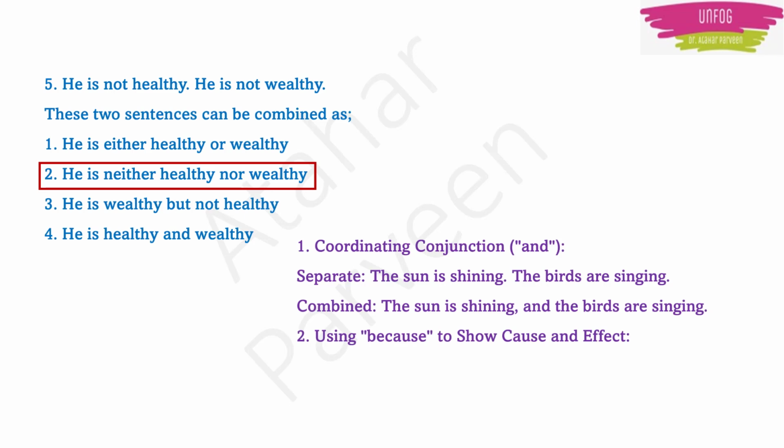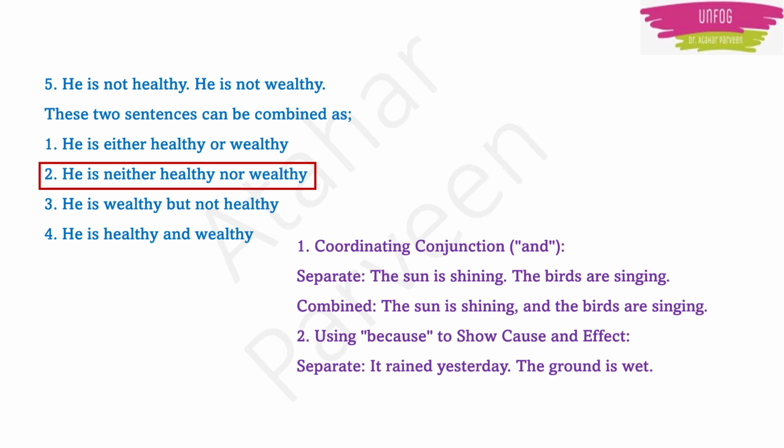Another example, you can use because. You can use it to show cause and effect. For example, if there are two sentences, it rained yesterday, the ground is wet. Here, the second sentence has come because of the first sentence. The ground is wet because it rained yesterday. Correct? So the second sentence has happened because of the first sentence.